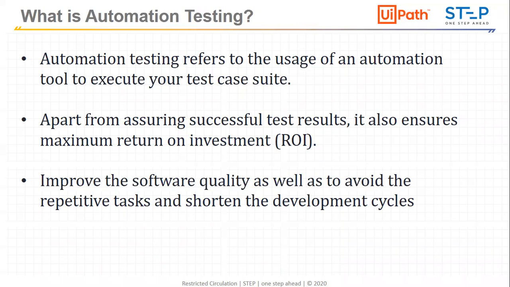For those test cases, we need to be sure whether the expected results which should come from the test case and the actual result are proper or not. For that, I need many employees or many test engineers to check it manually. If I wanted to check 3,000 test cases manually, it is lots of time and lots of effort which manual testers are going to put in. That's the reason automation testing comes into the picture.